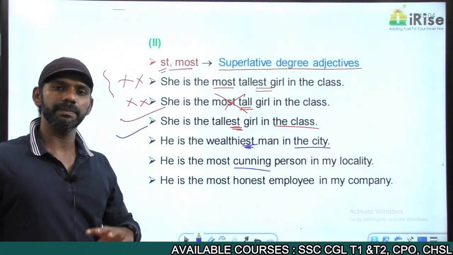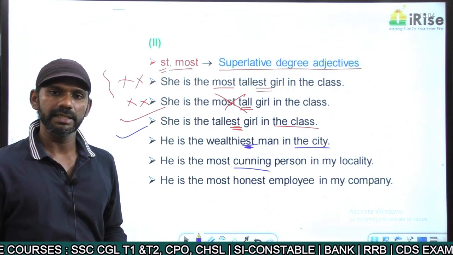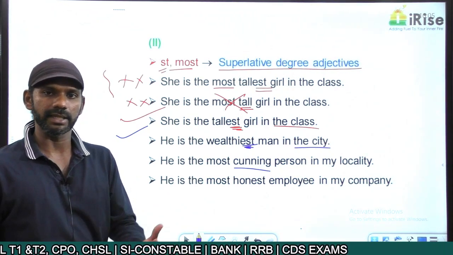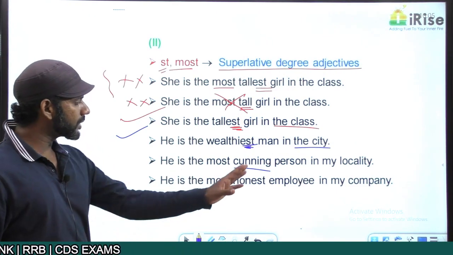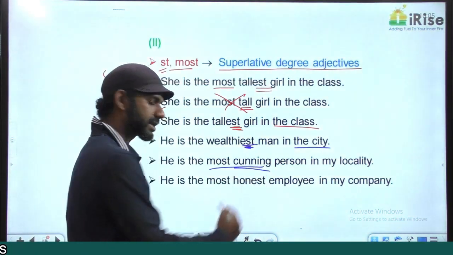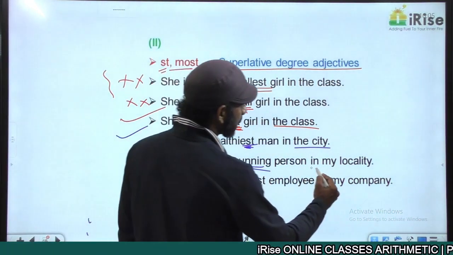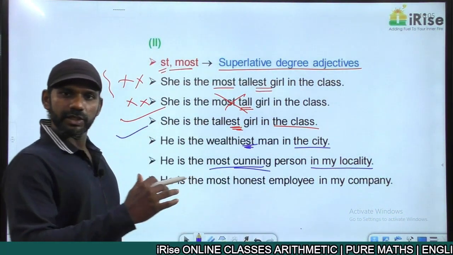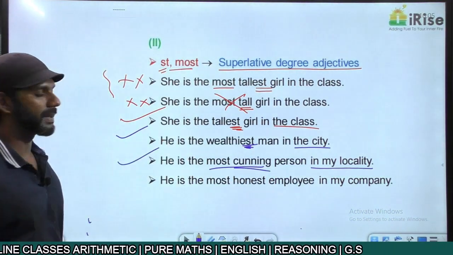So cunning is a positive degree adjective. The comparative degree is more cunning. The superlative degree is most cunning. It's cunning, more cunning, most cunning. So most cunning is a superlative degree adjective, correct usage. What is the group here? My locality is the group here. We are talking about the highest level entity, superlative degree adjective, grammatically correct.